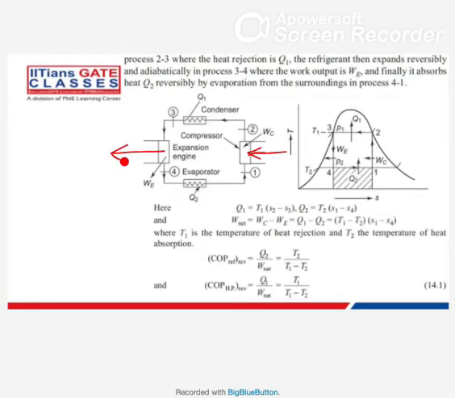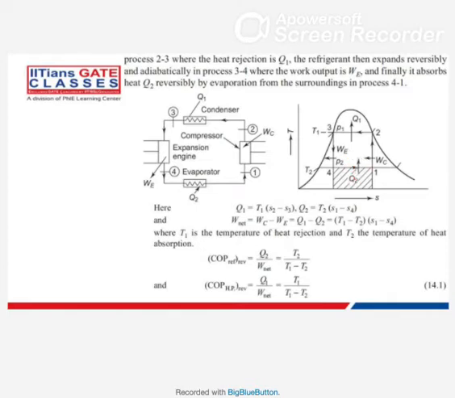But in an actual refrigerator this is not the case. In the expansion engine, when we get some work output, its pressure will reduce to state point 4, and it will again enter the evaporator, where it will again take heat and the cycle will continue.